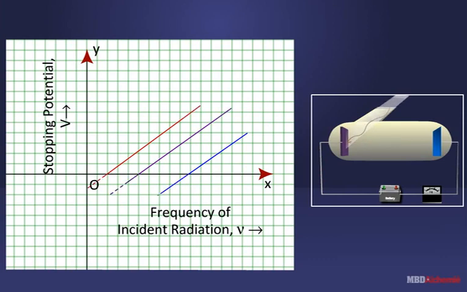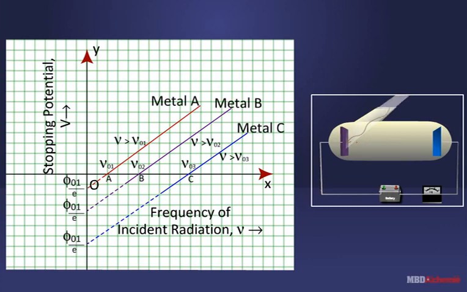For a given photosensitive material of the emitter plate, the stopping potential and the maximum kinetic energy vary linearly with the frequency, but are independent of the intensity of incident radiation. The intercept on the x-axis gives the minimum cutoff frequency, called the threshold frequency, for which the stopping potential is 0, which is different for different metals or photosensitive materials.